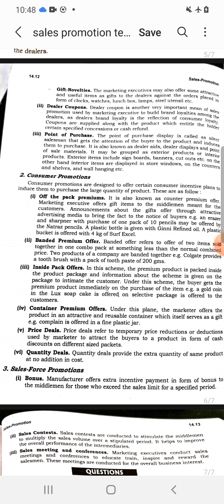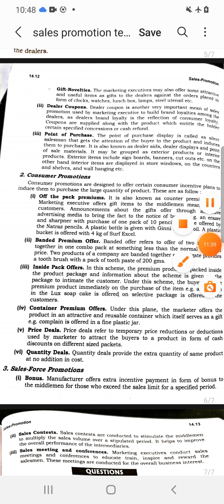The last one is sales meetings and conferences. These are for the purpose of educating, training, inspiring and rewarding the salesmen, and this is one of the promotion tools which motivates the sales force to sell more and more to the consumers. So that's all regarding this topic.